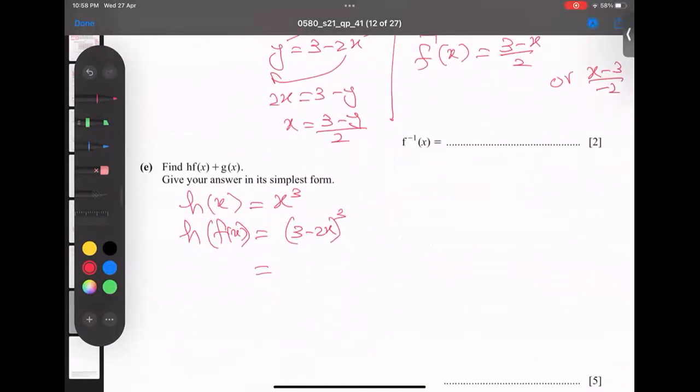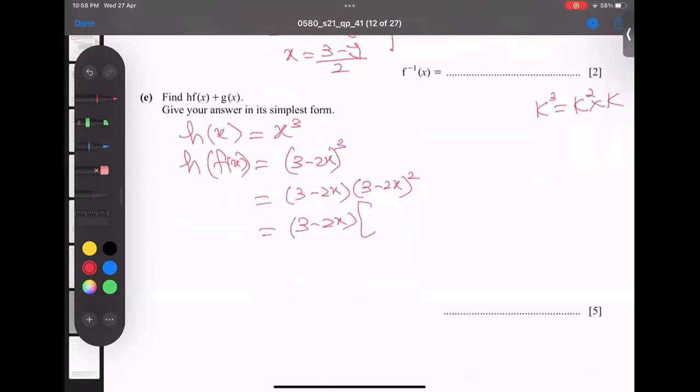How to do the technique? k to the power cube, I can write k square into k. So no problem: (3 minus 2x) and (3 minus 2x) to the power square. This I copy as it is, and here I use the squaring identity. You can write the squaring identity or multiply 2 times. So I'm writing the square identity. Here I got 3, here 3, here 2x, and here 2x. Here I'm getting 3 minus 2x.